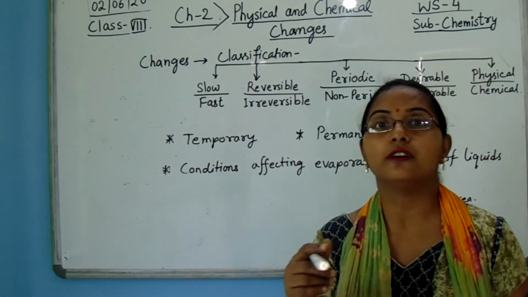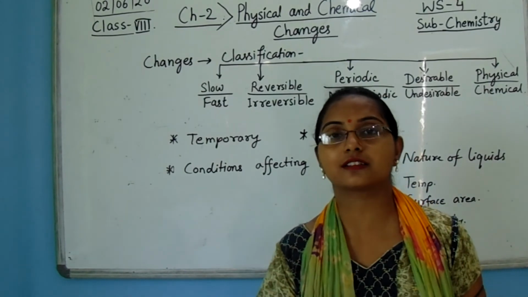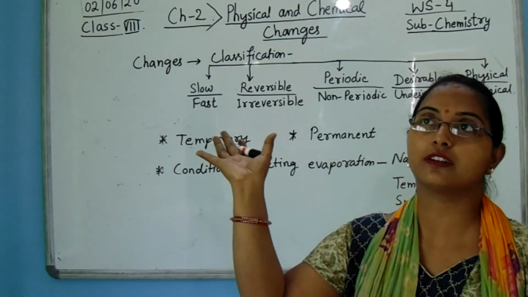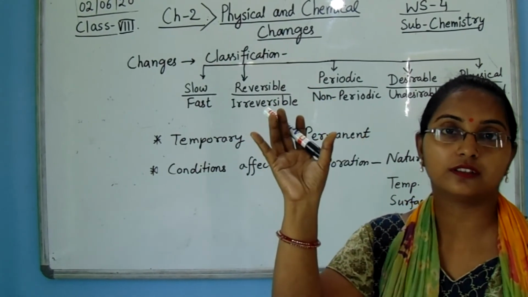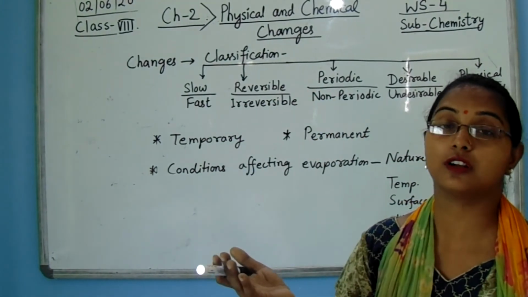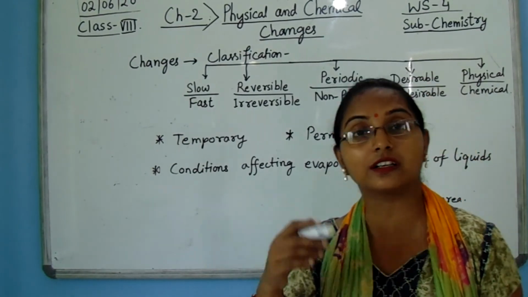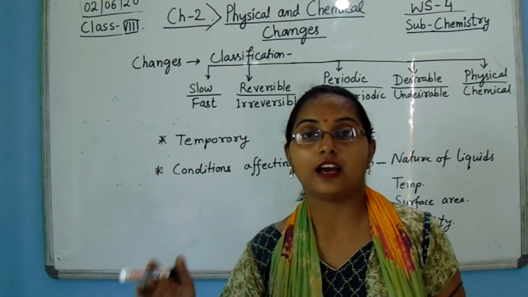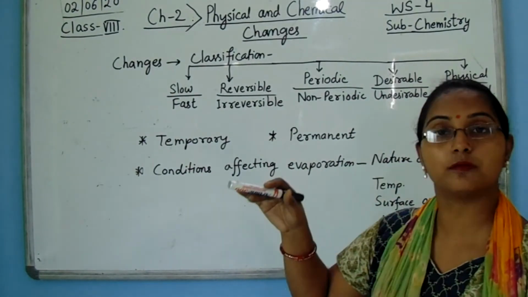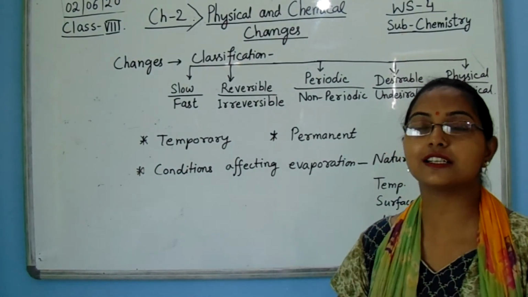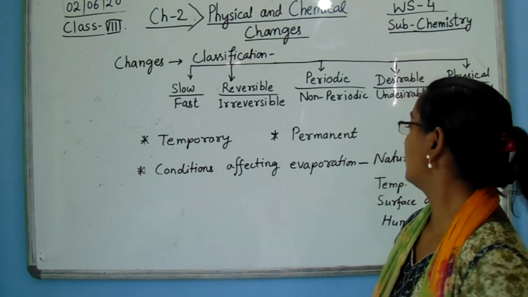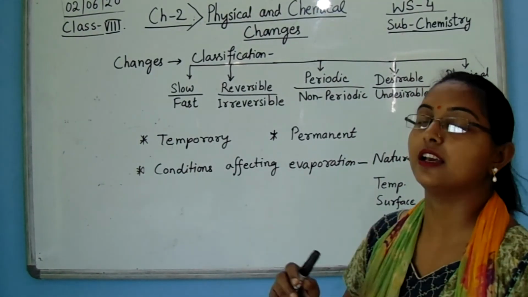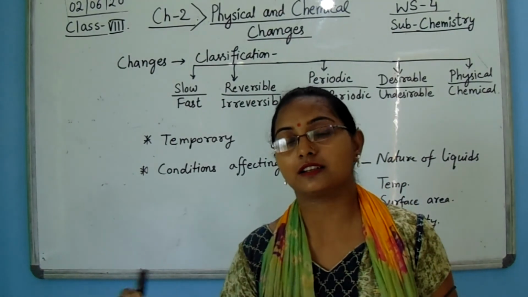Evaporation of water from ponds, lakes, and seas in the form of vapor, then they cool, which is called condensation, and they form clouds. Again they form rain, and the rainwater comes to the earth. So it is a cyclic process also. It is called evaporation, and evaporation occurs at any temperature.